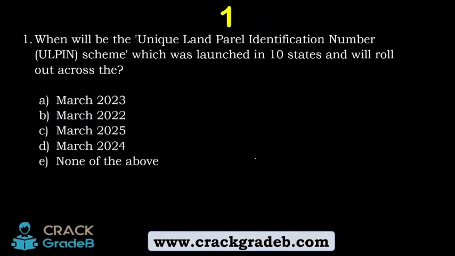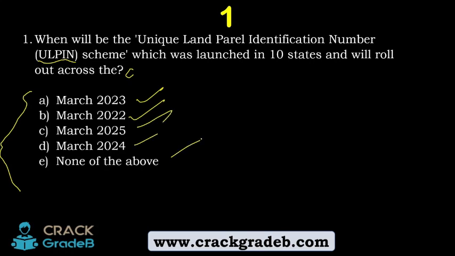These are some of the flagship schemes of the rural development ministry. So let's begin with question number one. When will the Unique Land Parcel Identification Number, ULPIN, scheme, which was launched in 10 states, roll out across the country? March 23, 22, 25, 24, or none of the above.